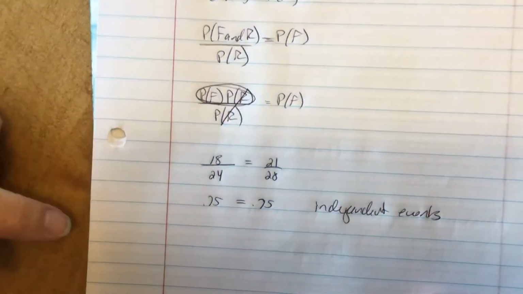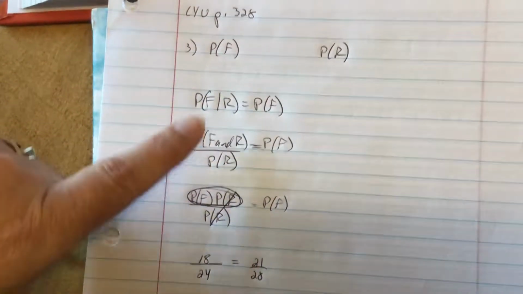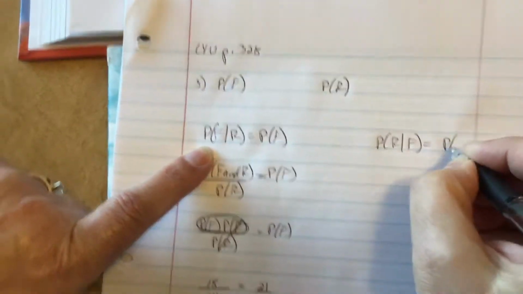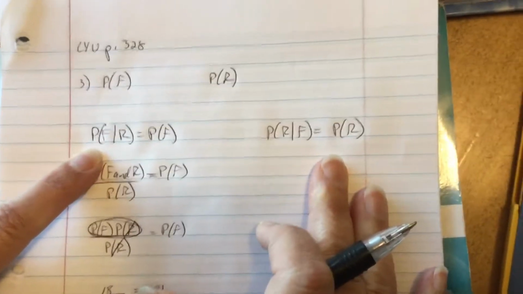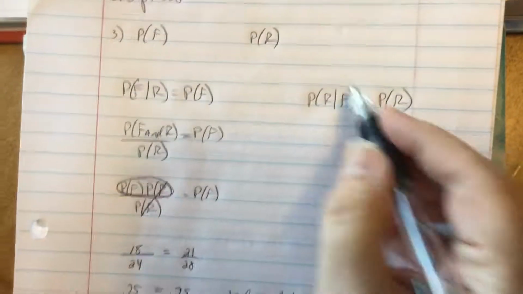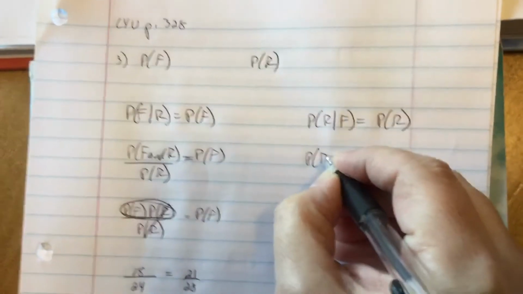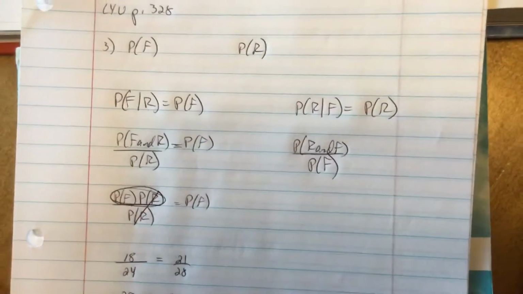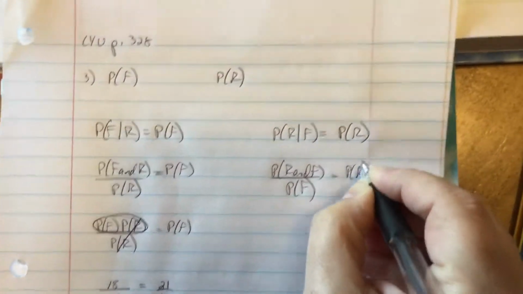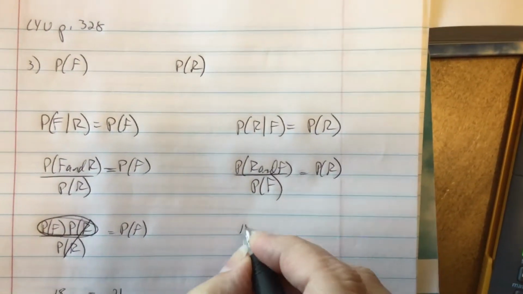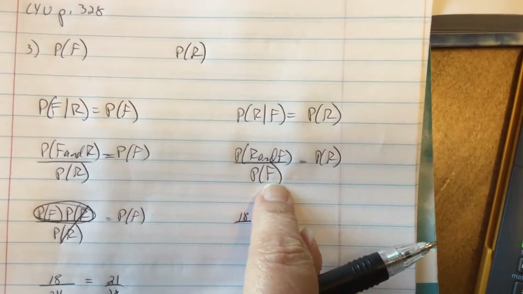It works both ways. I could have done the probability of being right-handed given that you're female, and if that's equal to the probability of being right-handed, they should be independent. It should work because we've already proved they're independent. So the probability of right-handed and female over the probability of being female should equal the probability of being right-handed. Female and right-handed is the same thing, so I'm going to put 18 over the probability of being female.